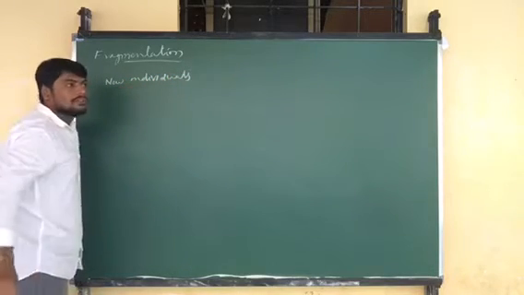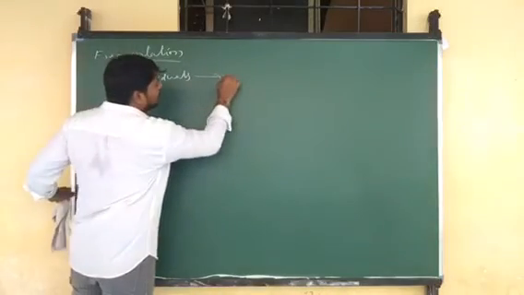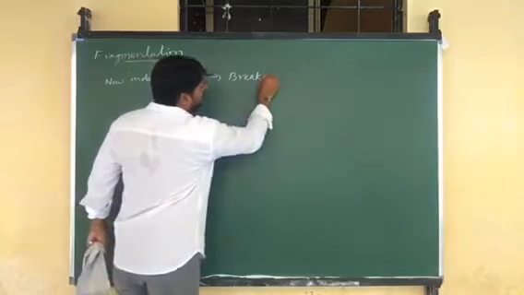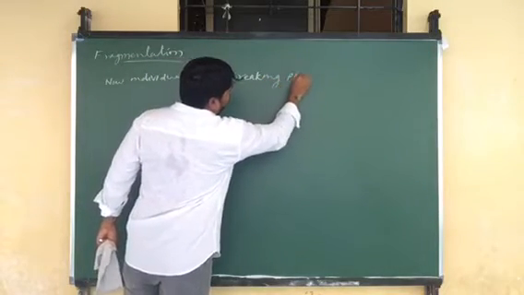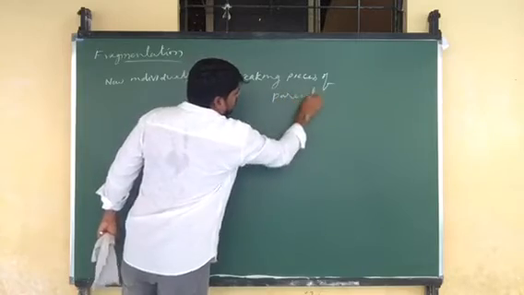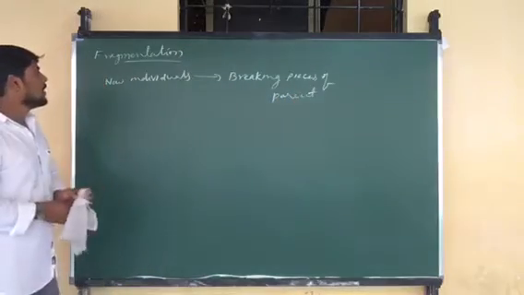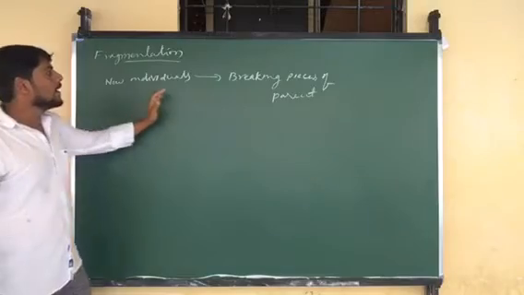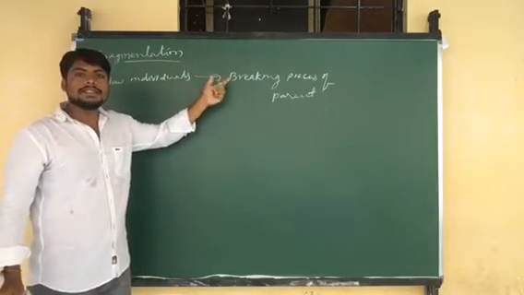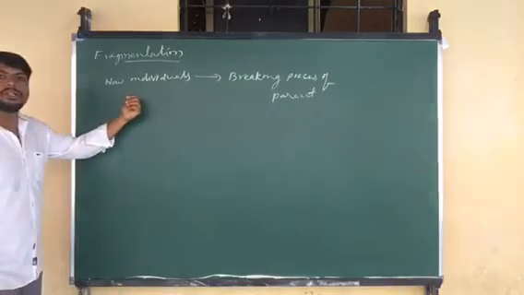New individuals are formed from the broken pieces of the parent. During the process of fragmentation, the parent is broken or cut into pieces. Each piece in turn develops into a new individual.